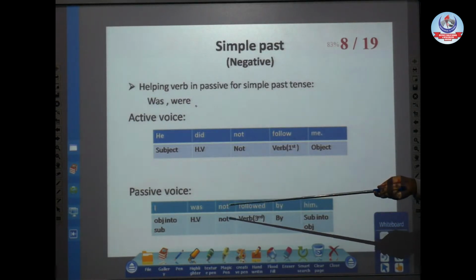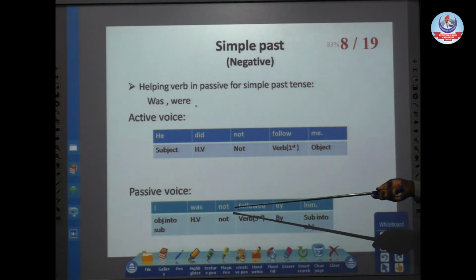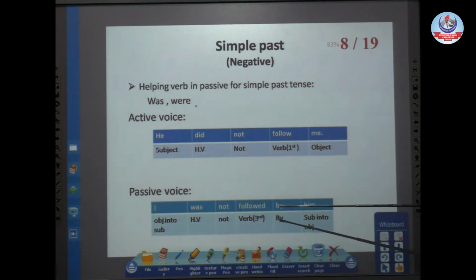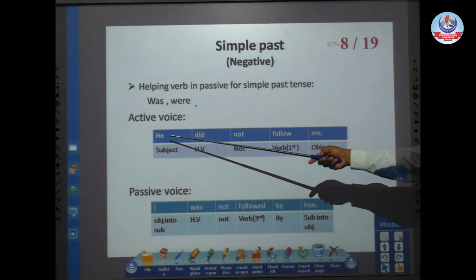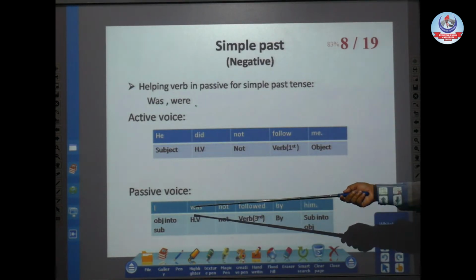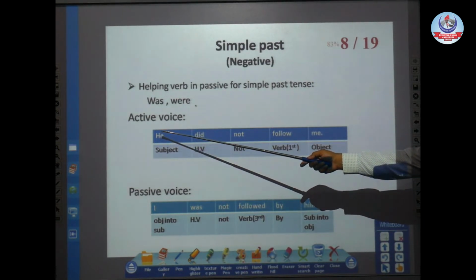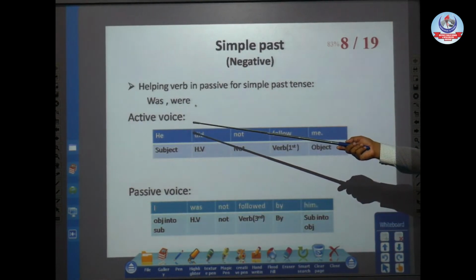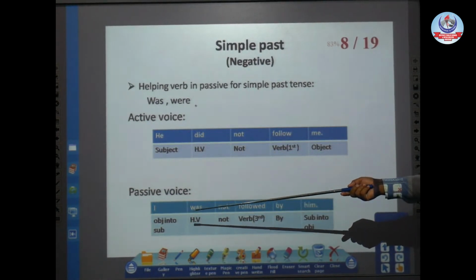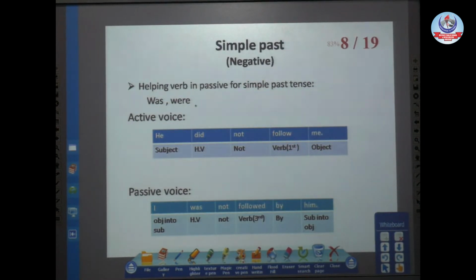I was, and soon after the helping verb comes not: I was not. Then the third form of verb, followed by the addition of "by" as a preposition, and at the end our subject into object. I was not followed by him. Remember one thing: the helping verb for active voice is different and for passive voice is different. Passive voice has its own helping verb. For passive voice we use was or were in simple past.